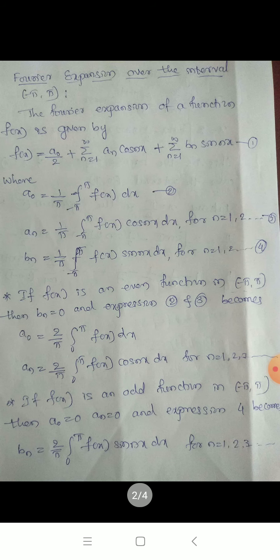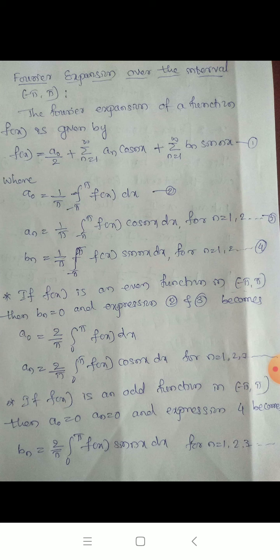Here, if f of x is an even function in this interval minus pi to pi, then b n is always 0, and the Fourier expansion becomes what? The coefficients become a naught equal to 2 by pi integration from 0 to pi f of x dx, and a n is equal to 2 by pi integration from 0 to pi f of x cos nx dx for n is equal to 1, 2, 3, and so on.